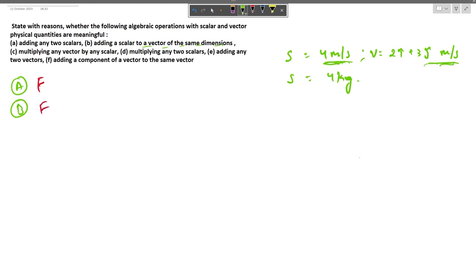In the third case, we have multiplying any vector by any scalar. So let's assume that at t1 the velocity was 2 i cap plus 3 j cap.